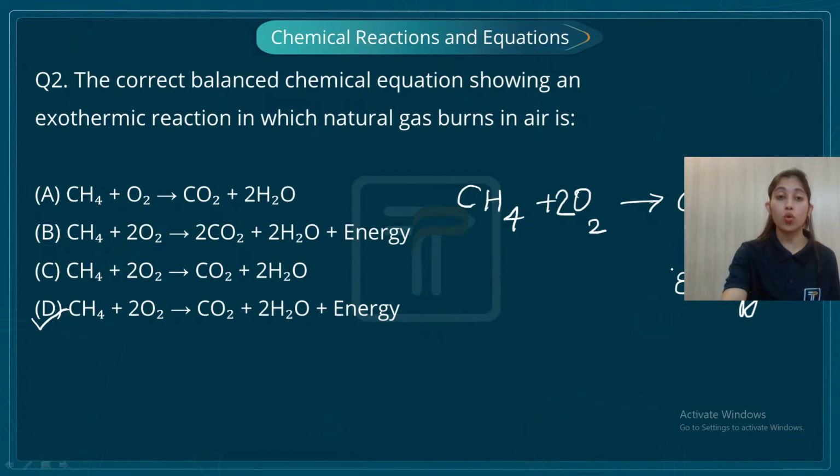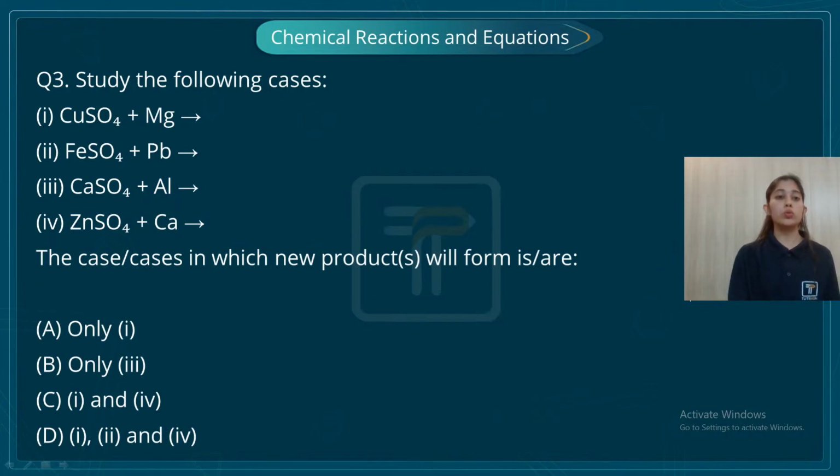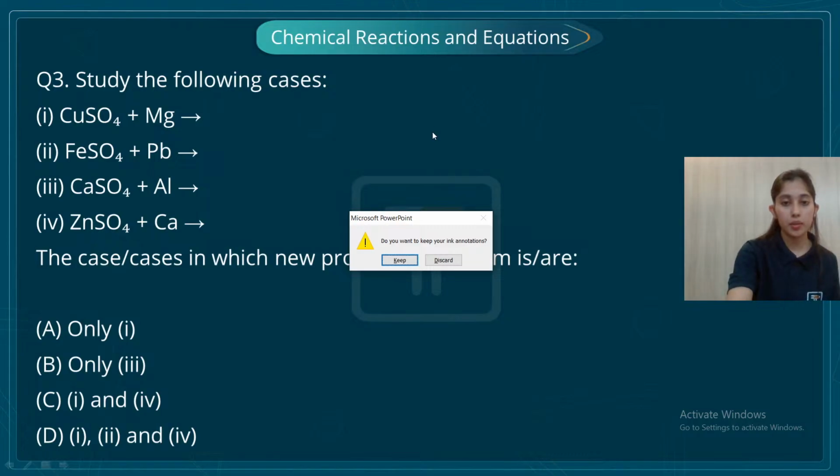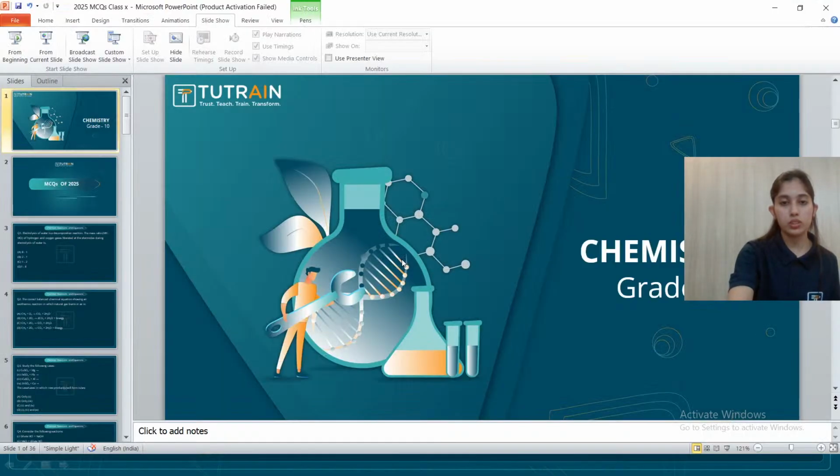Okay, students, let's go ahead. Now, students, the third question. Again, it is from the chapter Chemical Reactions and Equations, right? So, let's study the following cases. Copper sulfate when combining with magnesium, ferrous sulfate when combining with lead, then we have calcium sulfate when combining with aluminium, and zinc sulfate when combining with calcium, right? So, what is needed to be done here? Give me a moment, students.